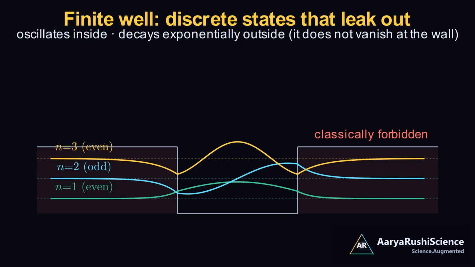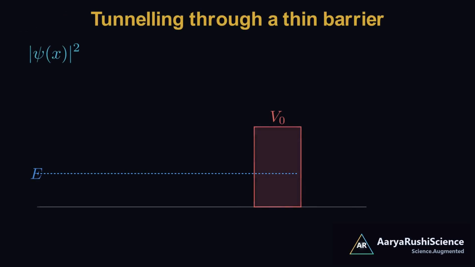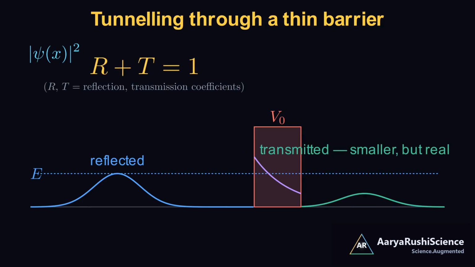Now make the forbidden region thin, a barrier of finite width. A wave packet, representing the particle's probability, travels in from the left. At the barrier, part of it is reflected back. But part survives, decaying exponentially across the barrier, and emerges on the far side, smaller, but real. The particle has tunneled. And throughout, total probability is conserved. Reflection plus transmission equals 1.